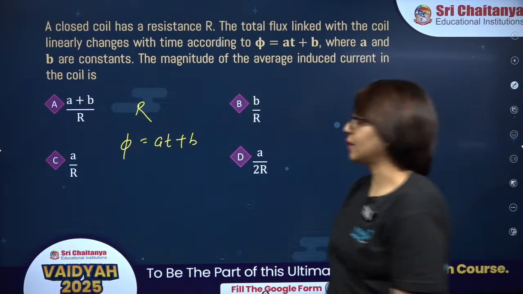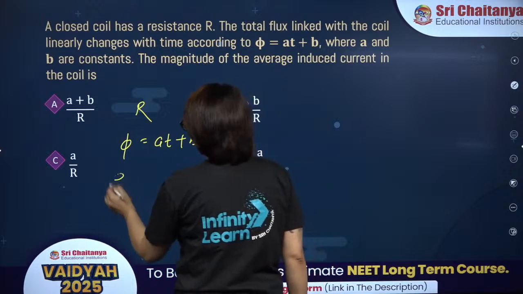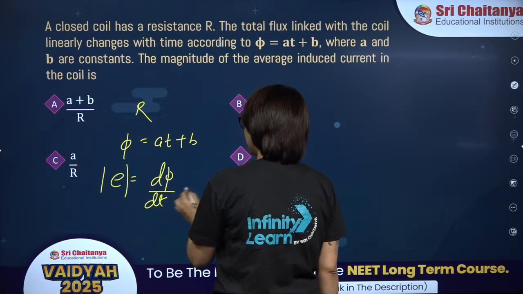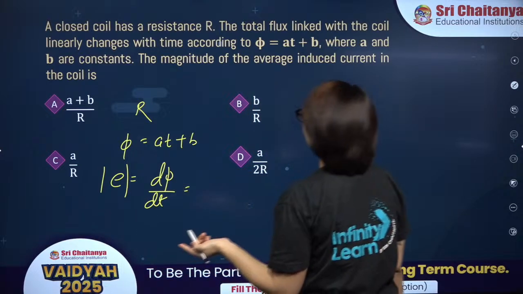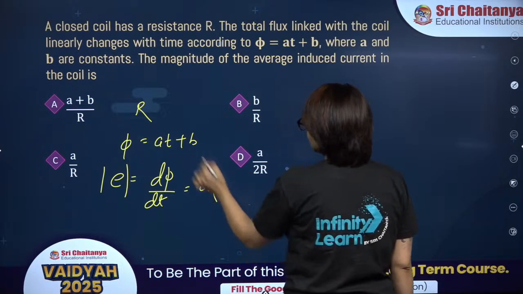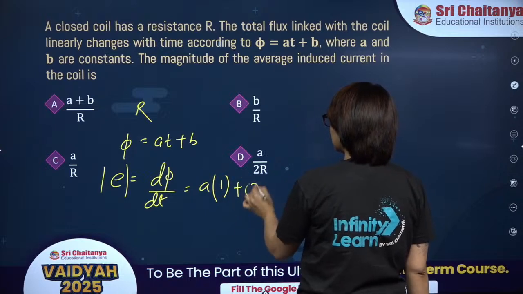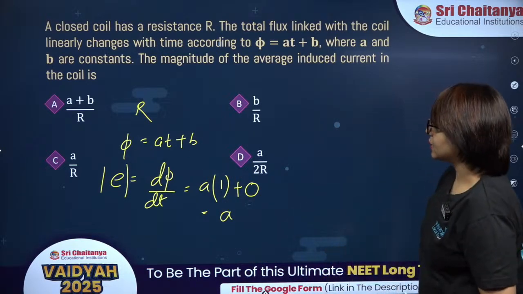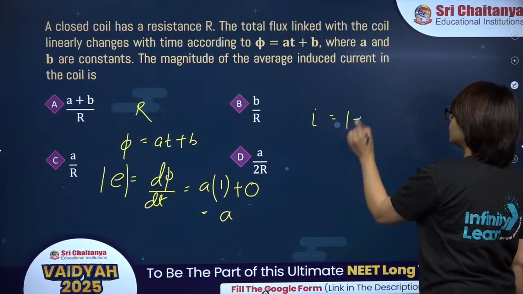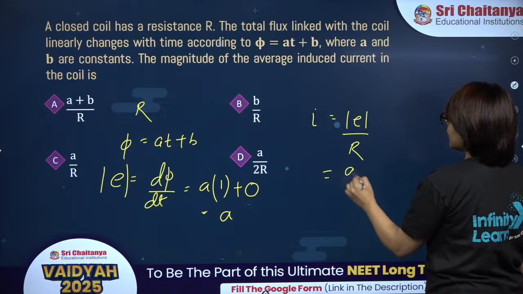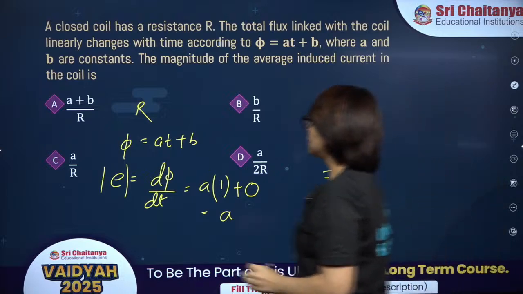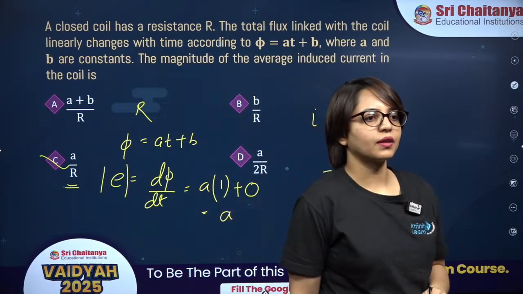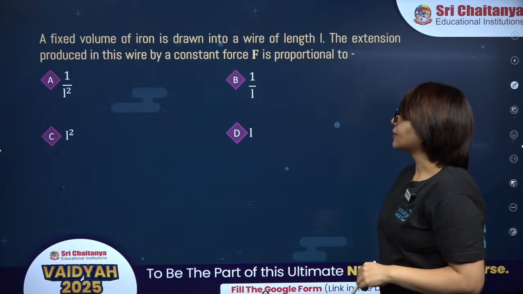Well done. Okay, so over here, if you find the EMF magnitude, it will be d phi by dt. Number of turns are not given, so we'll consider this one as 1. So it will be A times differentiation of t as 1 plus B times differentiation of a constant, which is 0, so it is A only. So induced EMF is A. So induced current is induced EMF divided by resistance. So it is A upon R, which is option C. Yes. I think it is one of the easiest questions of today's session. Okay, chaliye. Next is this one.